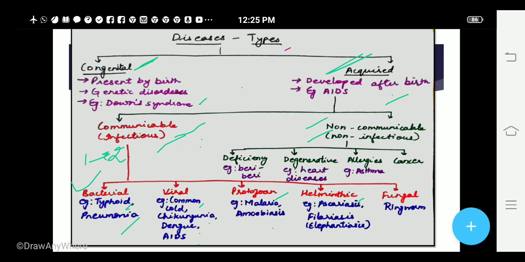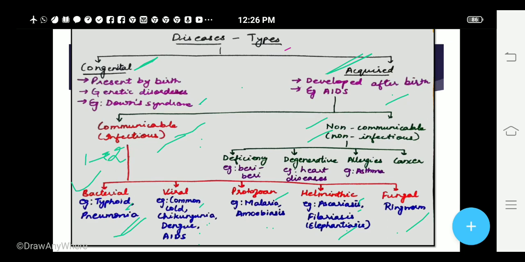Then helminths. The examples are ascariasis and filariasis. Then the next is fungal diseases. The example is ringworm. Now, children, I am not getting into details here as we will have slides dedicated only to these diseases. All these diseases which we have mentioned here, we will be studying them.